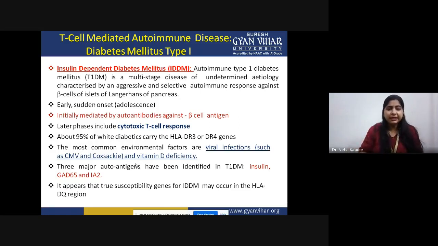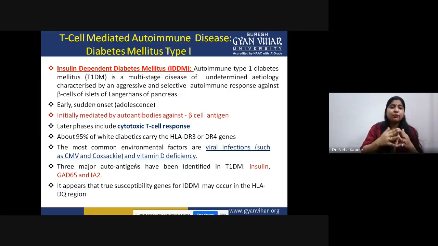This is an insulin dependent diabetes disease, which is basically a multi-stage disease, in which the etiology of this disease is very aggressive, and you can say the excessive immune response is triggered against beta cells of the islets of Langerhans of the pancreas. And the onset of this disease is very early. You can say this is not age specific. You can have this disease even as a kid.